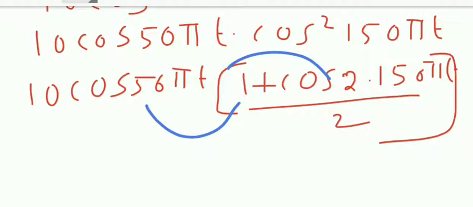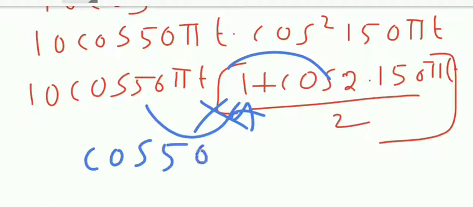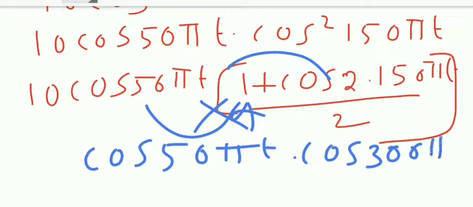So what will happen? 10 cos 50 pi t. It is cos 50 pi t into cos 300 pi t. Right. So this one is 50 pi t, it is small. Only this one will be a very large value. So I neglect this one. So what is that? Cos 50 pi t into cos 300 pi t.